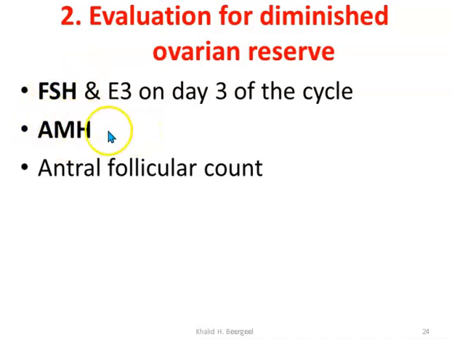The other thing is AMH, anti-Mullerian hormone. AMH is better than FSH because it does not need to be done on a specific day of the cycle. The other thing is it will give you more information than FSH because it's secreted by small antral follicles, so it will tell you the real reserve of the ovarian follicles. Antral follicle count can be done with transvaginal ultrasound, but it's not usually done in our setup. It's used for those in fertility treatment, for IVF.